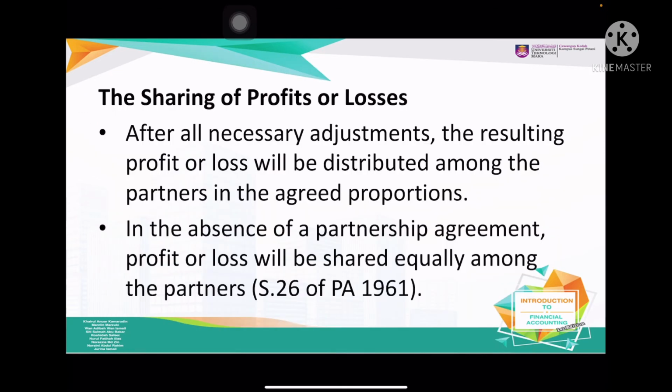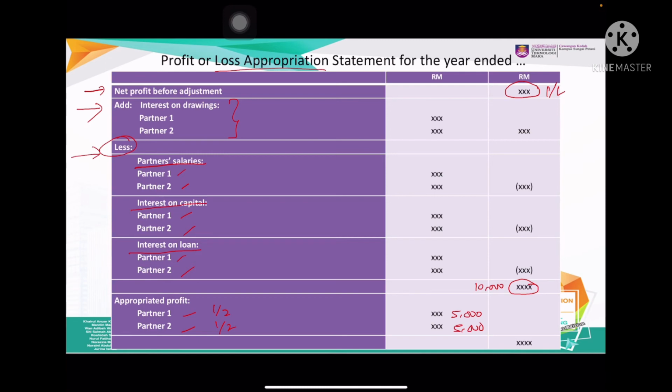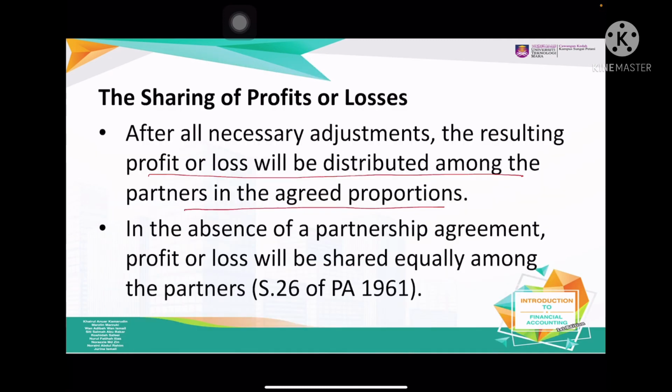Alright, the sharing of profit or loss after all the necessary adjustments, so the resulting profit will be distributed among the partners in the agreed proportion, just like I said just now, 5,000 and 5,000. Alright, in the absence of a partnership agreement, if you do not state the profit sharing, for example, if you wanted the person who contributes more to get more profit, you should state it in the agreement. Otherwise, according to the partnership, the profit sharing should be paid equally.